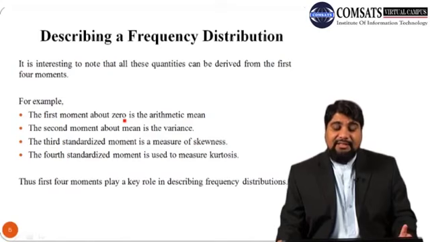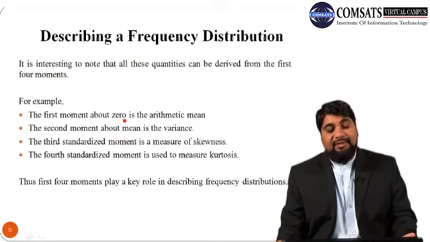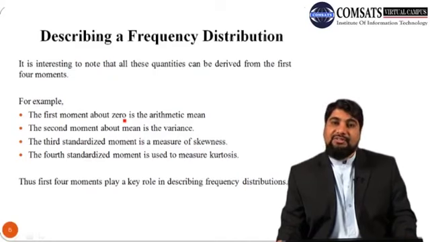The third standardized moment is a measure of skewness, and the fourth standardized moment is a measure of kurtosis. Thus the first 4 moments play a very vital role in describing a frequency distribution. So this is one very important point to note.